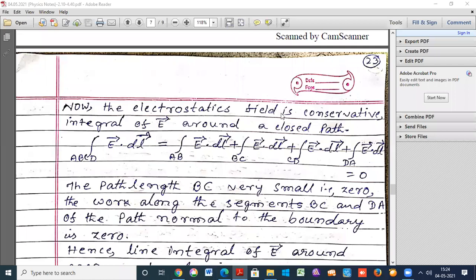When the electrostatic field is conservative, for the rectangle ABCD, the integral of E into dl can be written as the line integral along AB of E into dl, plus BC, plus CD, plus DA, which is equal to 0.